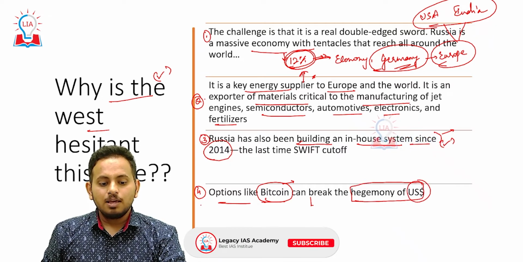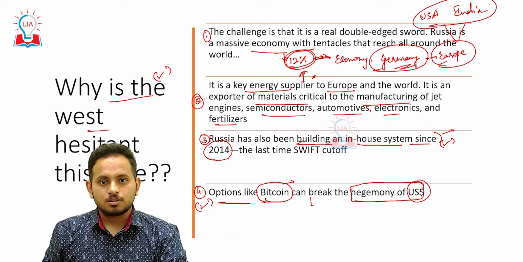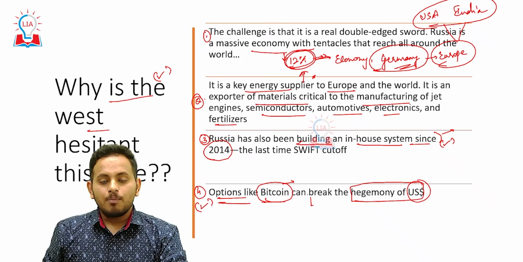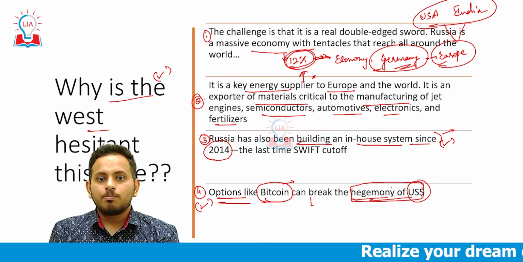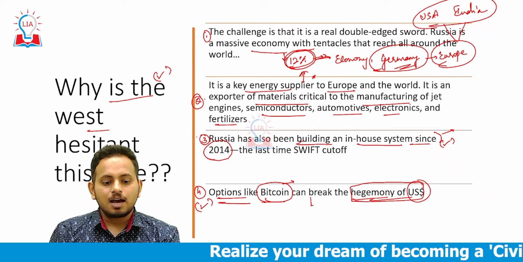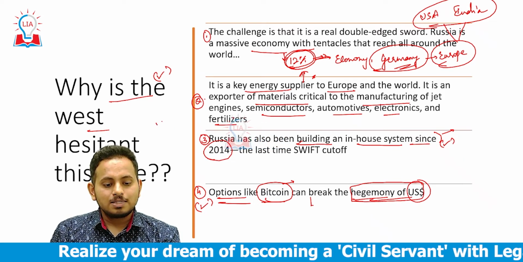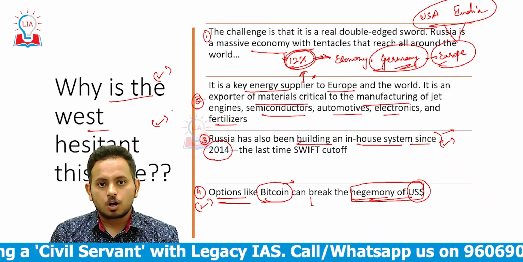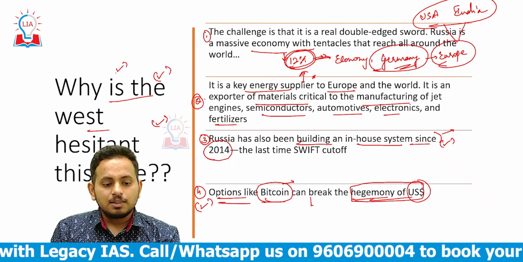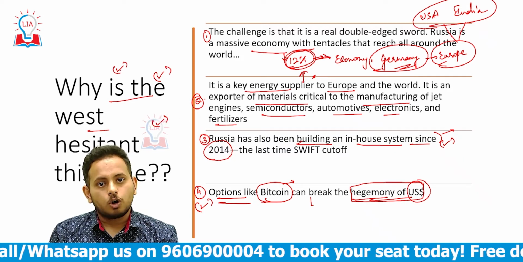This will be an example for many other countries to evade transactions, and it will be a big blow to the biggest economic power, that is the USA. These are the four reasons why the West is still hesitant, and the negotiations are on whether to have the sanctions on SWIFT or not.